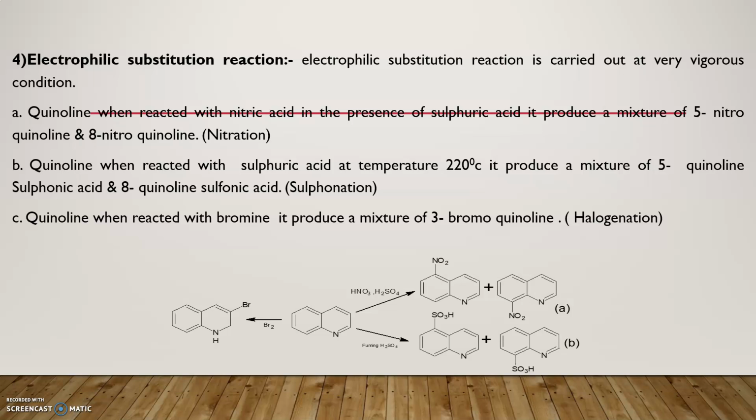Likewise, when quinoline is reacted with sulfuric acid at a temperature of 220 degrees Celsius, it results in formation of a 5-quinoline sulfonic acid and 8-quinoline sulfonic acid mixture. That reaction is also called the sulfonation reaction. When quinoline is reacted with a bromine molecule, it produces 3-bromoquinoline. That reaction is also called the halogenation reaction of quinoline.